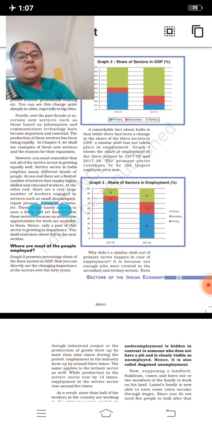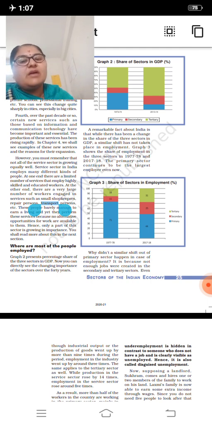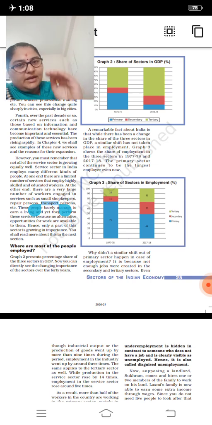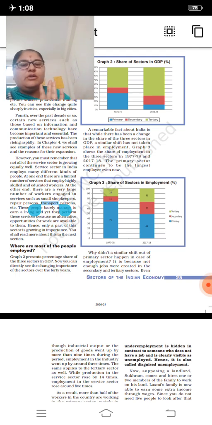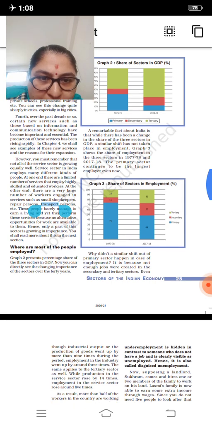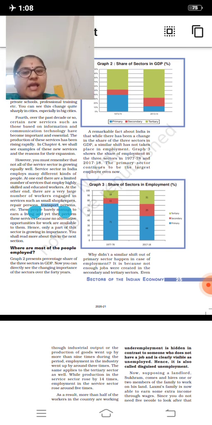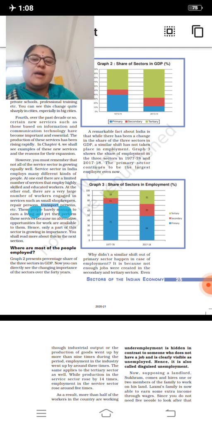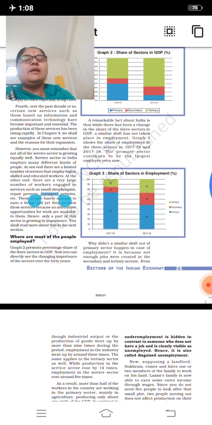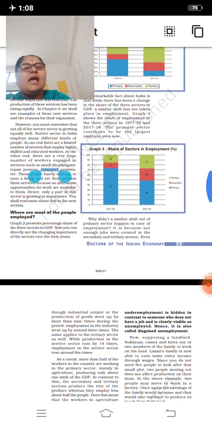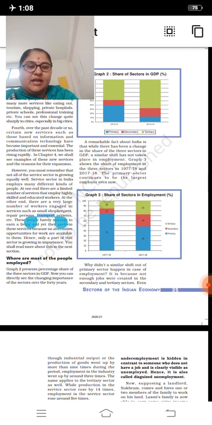Employment opportunities in 1977-78 were available mostly in the primary sector, and in the secondary and tertiary sectors they were very few. And in 2017-18, 44% is available in the primary sector, 25% in the secondary sector and 31% in the tertiary sector. Slowly, jobs are being created in the secondary sector as well as the tertiary sector.